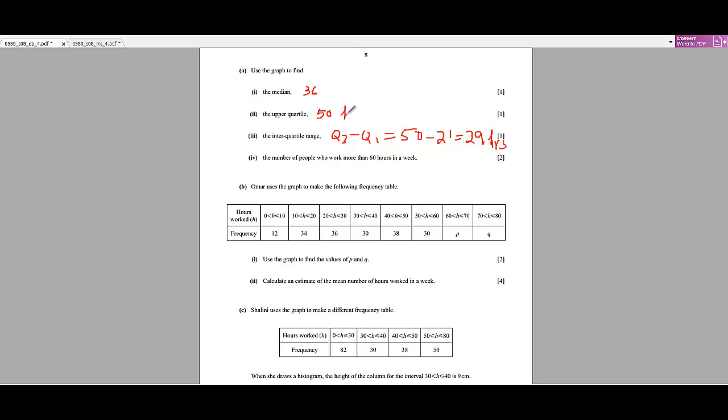In the same way, we move on to the next part. We have to find the number of people who work more than 60 hours in a week. We discussed in our previous lecture that whenever we have to find a "more than" question, first we have to find the number of people who work less than 60 hours. Be careful, it is 60 hours. Hours are on the x-axis.